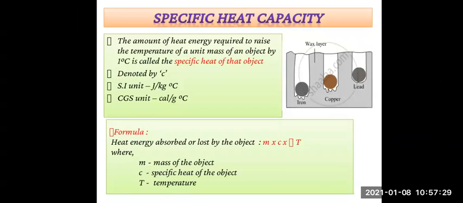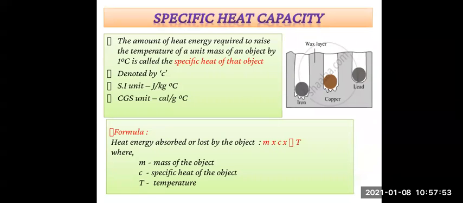The specific heat capacity is denoted by the letter C. Remember that from now onwards, whenever we use the symbol C, it means specific heat. So specific heat capacity is denoted by the symbol C. The SI unit of specific heat is joule per kg degree Celsius.